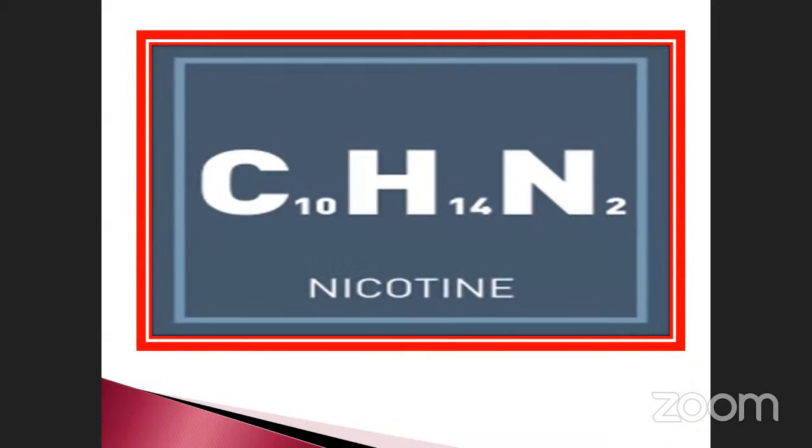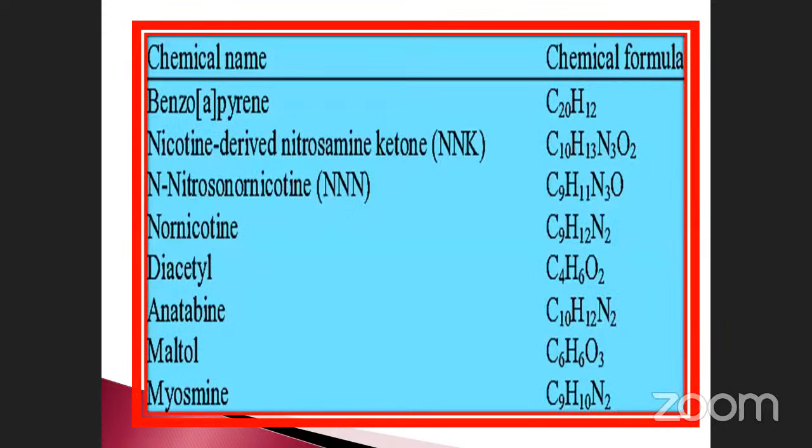The chemical name of nicotine, C10H14N2. Note it down. This is very, very important. You have to write the molecular formula in a small notebook and collect the information also. C10H14 and N2, nicotine. Okay. This is also very, very important. See how many chemical substances are present with the nicotine? See that? Benzopyrene, the chemical formula C20H12.